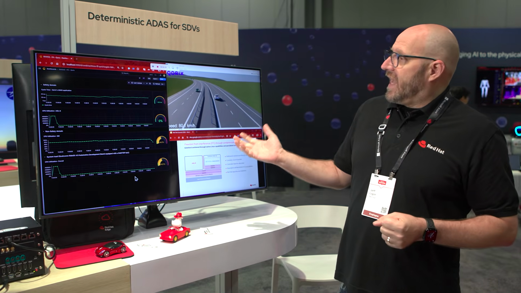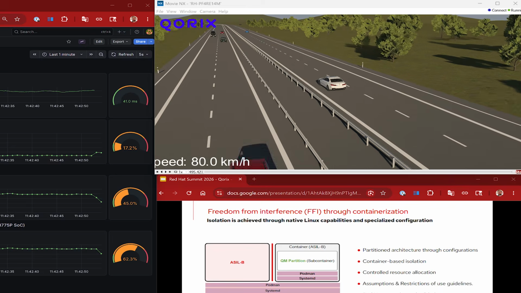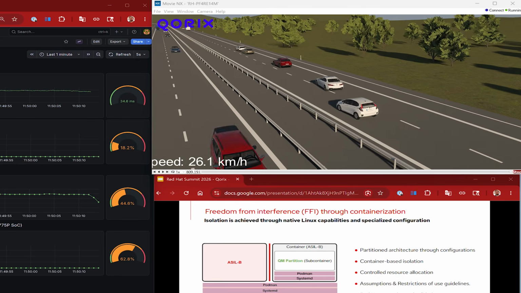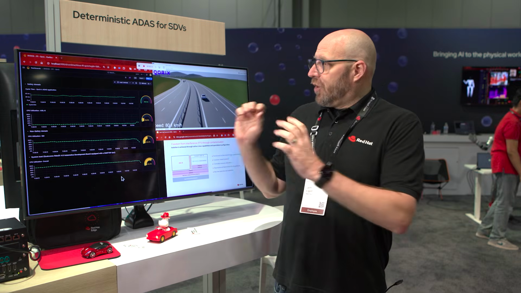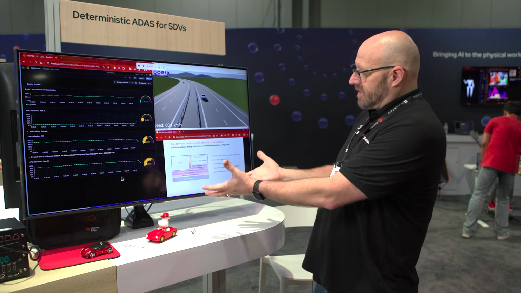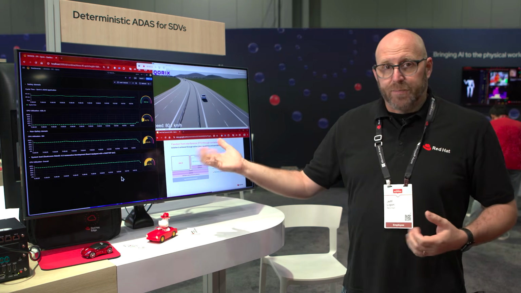In our example, we have a safe process called ACC application, which is assisted cruise control. Some of you may be familiar with it. If it comes across a car in front of it, it will match the speed. So in order for us to demonstrate our freedom from interference, we want to be able to start processes inside the QM container and have them not impact the ACC process.